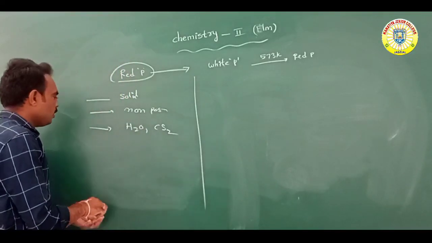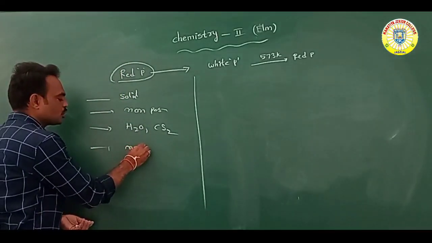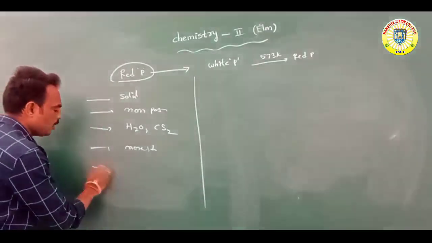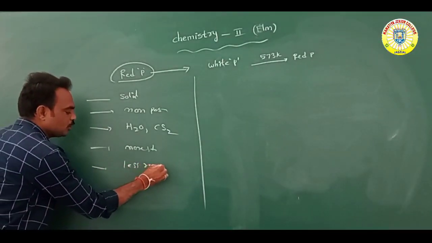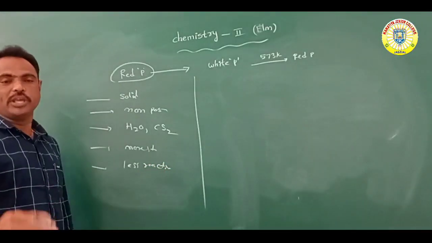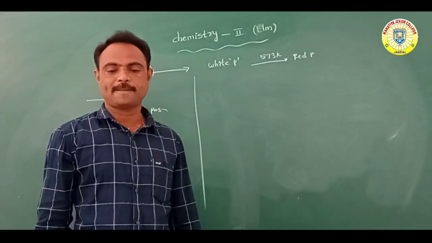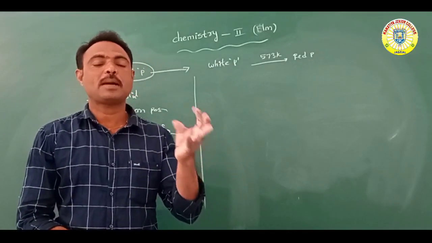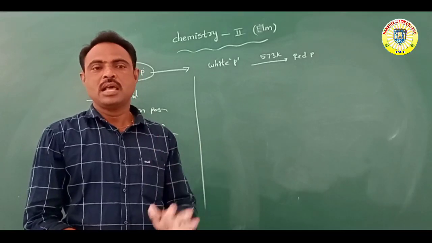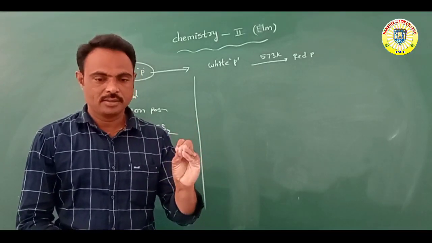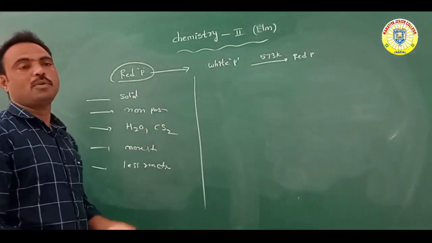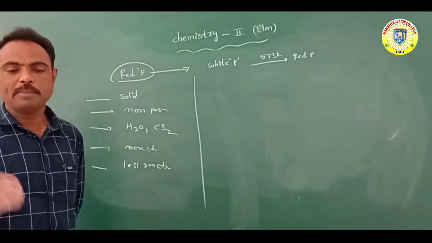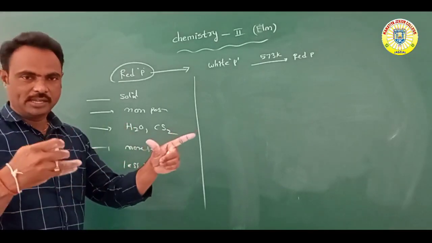So overall, it is more stable compared with white phosphorus and less reactive compared with white phosphorus. So red phosphorus has a polymeric nature, a polymeric chain.